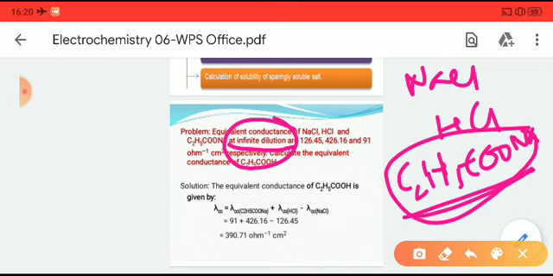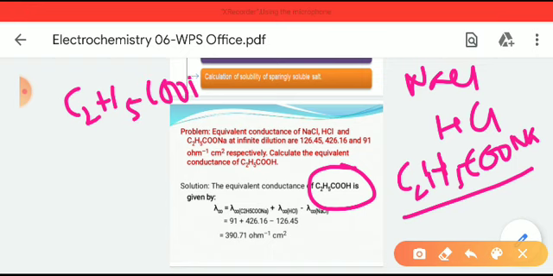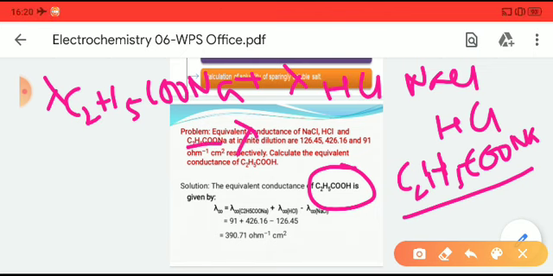then we have to use the Kohlrausch law. So how can we do that? We have to find the equivalent conductance of C2H5COOH. We have the equivalent conductance of C2H5COONa. We can do one thing: lambda of C2H5COONa plus lambda of HCl minus lambda of NaCl.